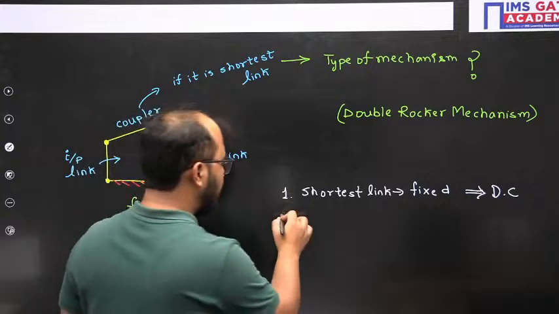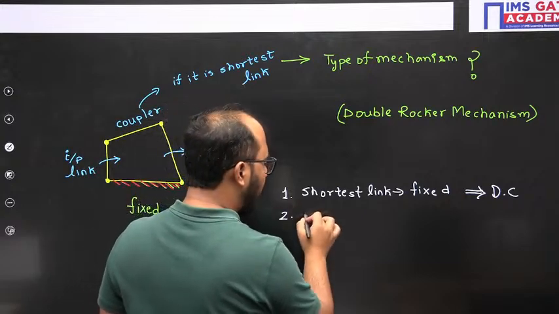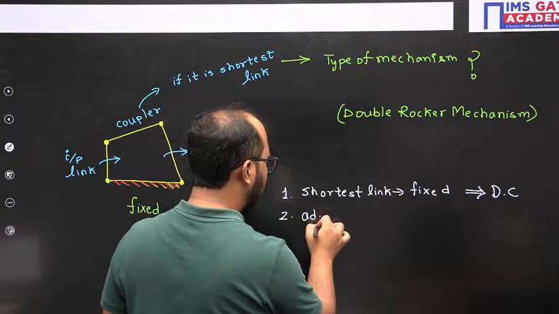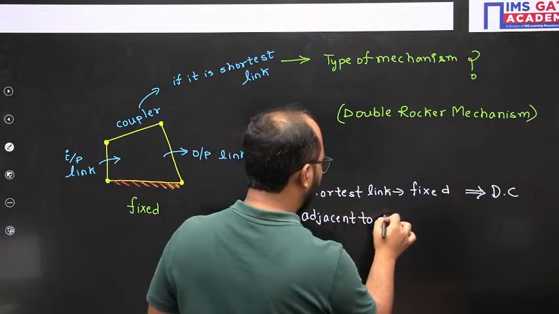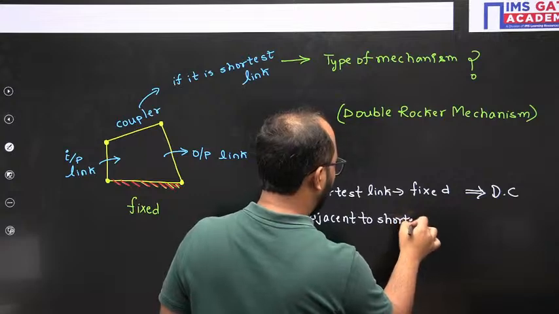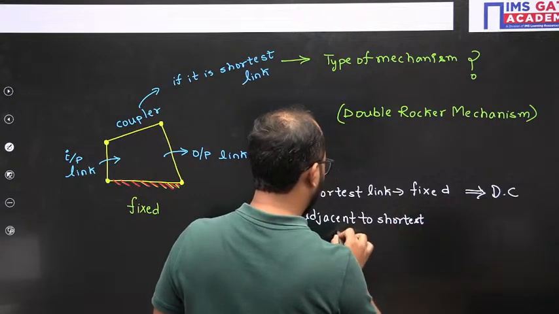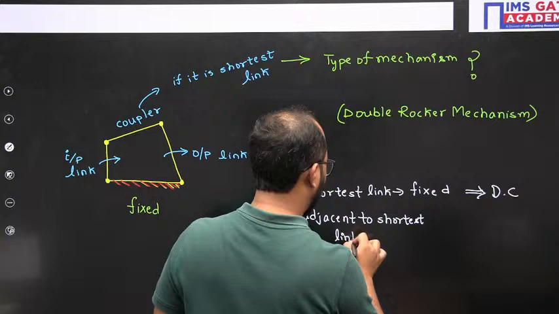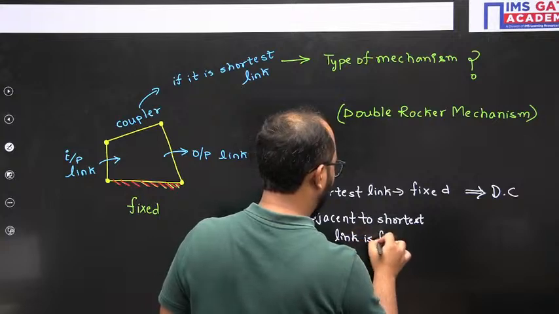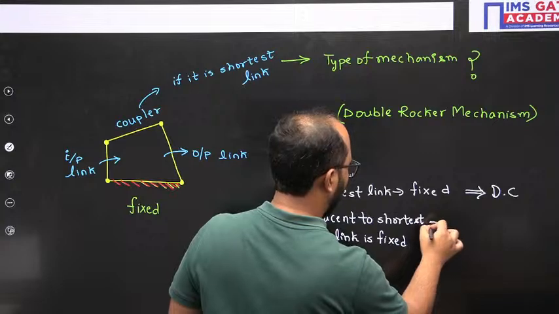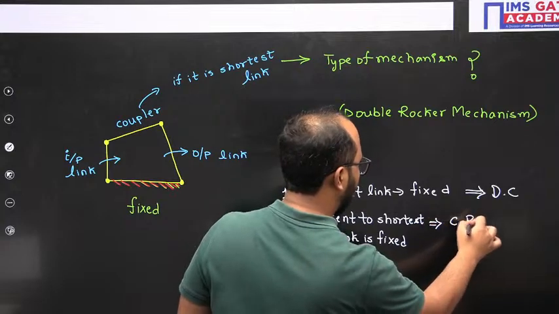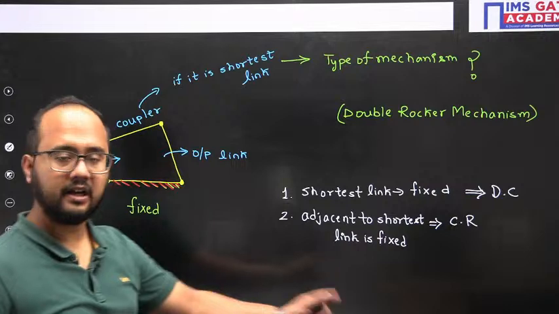Okay. Second, adjacent to shortest is fixed, crank rocker. In short, I am writing crank rocker.